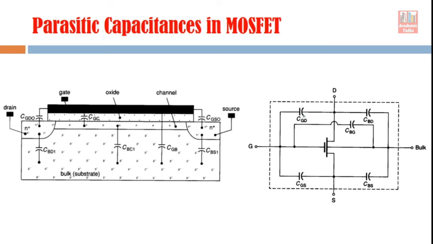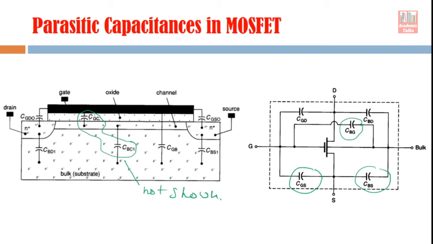This is gate drain capacitance, bulk drain capacitance, bulk source capacitance, gate source capacitance, and this is bulk gate capacitance. So these capacitances are connected to your MOS device like this. This is a more clearly visible diagram, and I hope you now understand that only these two capacitances are not shown in this diagram.